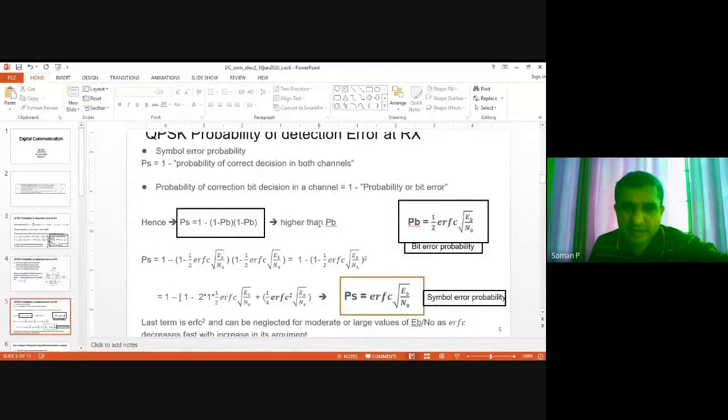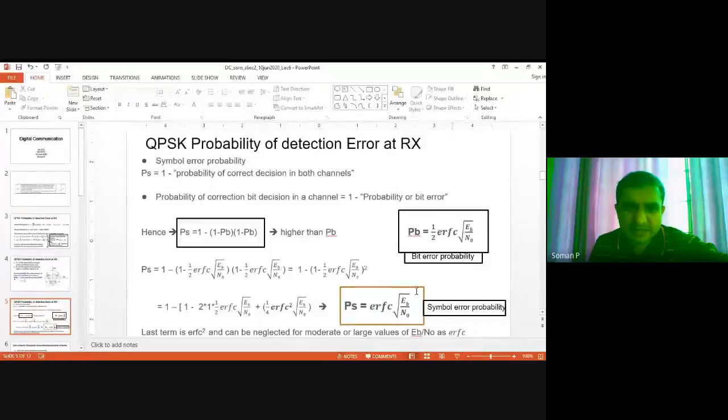and then unlike BPSK, here we have two quantities. One is bit error probability, and the other is symbol error probability. Here one symbol corresponds to two bits, and the bit error probability is the same as BPSK, half error function root of Eb by N0, and the symbol error probability is error function of root Eb by N0. And how we get that, as we discussed in the last class, needs a basic understanding of probability.